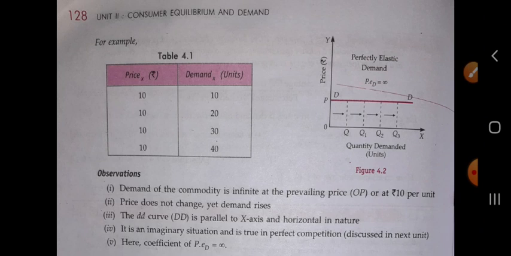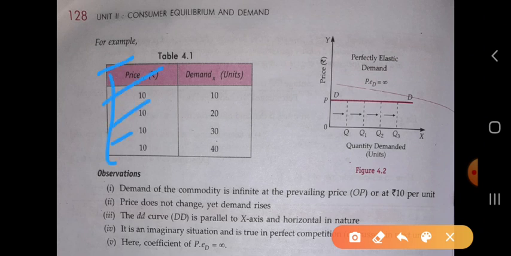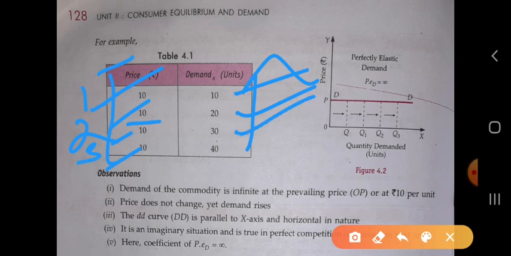Here we have seen that whatever the price of the commodity is, the demand of the commodity will be infinite. Okay, we can't measure the last one. Here the price is taken constant, 10, 10, 10, 10, and the demand of the commodity is increasing. At 1 unit price is 10, quantity demanded is 10. Second unit price is 10, quantity demanded is 20. Third, quantity demanded 30, and the fourth, the price is 10, then the quantity demanded is 40. So demand of the commodity is infinite.